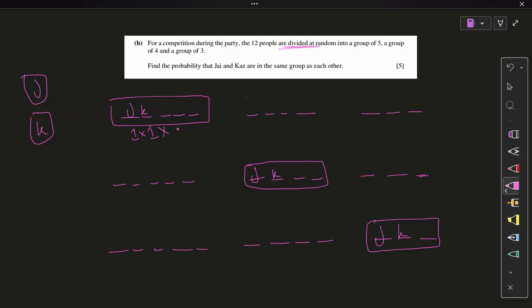Now, out of the 12 people, J and Kaz, and the remaining 10 people. Now you will be selecting for the remaining positions out of the 10. I almost made this mistake. Now 10C3 for this, because 3 have been put in this group, then the remaining 7 people occupy the 4 positions here, and then finally the 3 remaining people here.